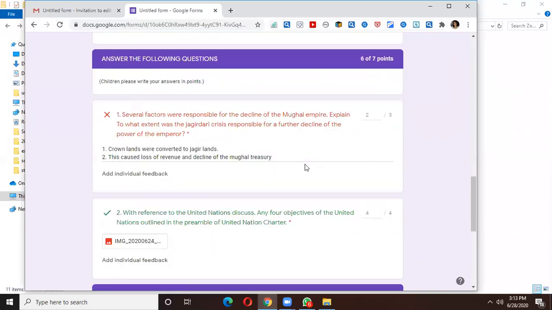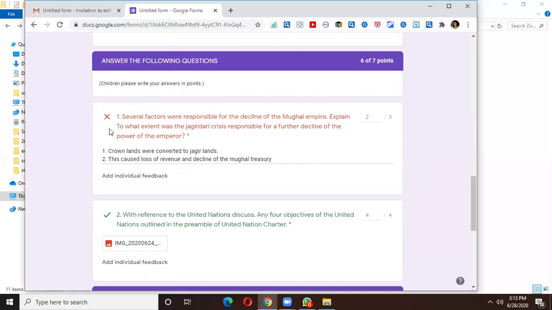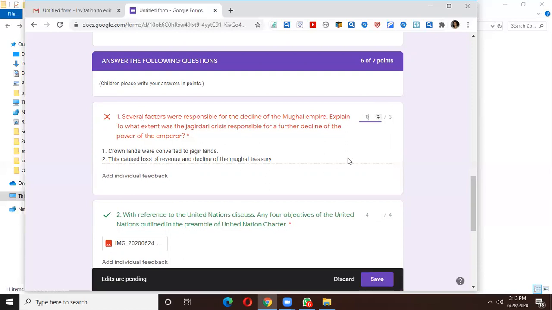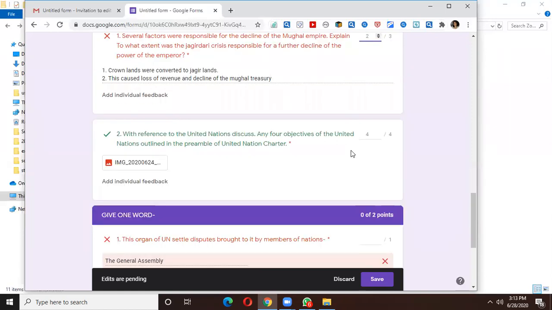Now we are having lengthy question answers. Now this is a question which at the time of correction the child did not get. So now I will check this answer. This will be 0. The paper will be like this in front of you. When you read, you see the child has only given you 2 marks. And along with these two, the child would have given another point. So the child has not given. So instead of 3 marks, you will give him 2. Now you will go to the next question.